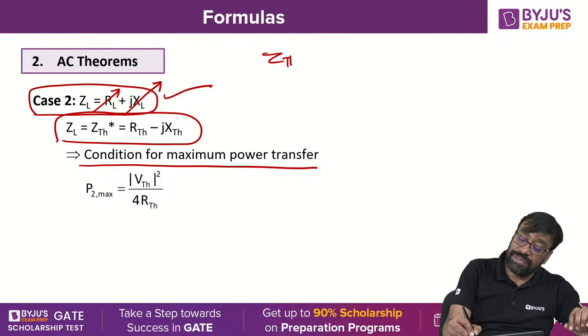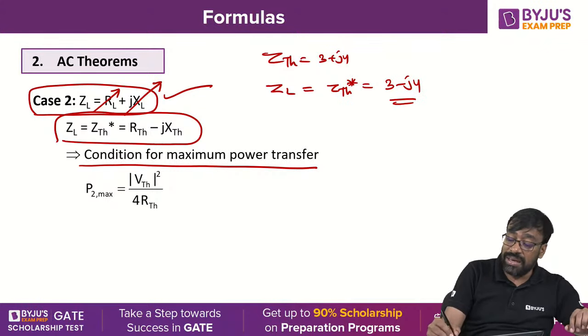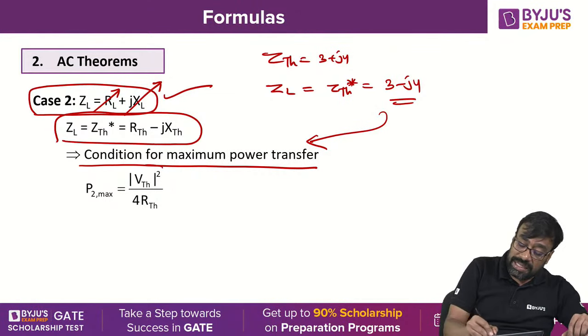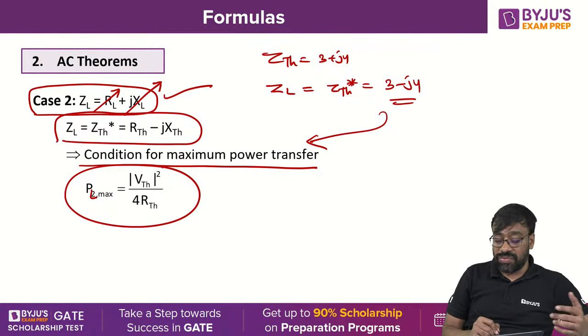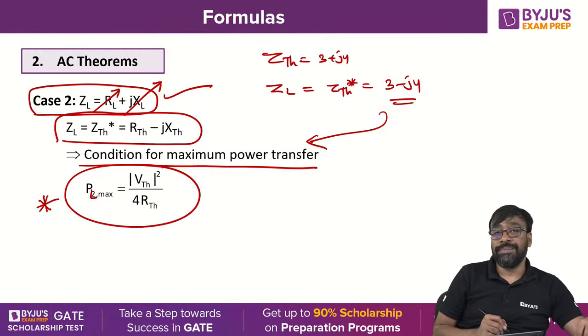For example, you have ZTH equal to 3 plus j4. When you fix the load to be ZTH conjugate, that is 3 minus j4, then the load will receive the maximum power. In such cases, the maximum power value PL max will be VTH square by 4 times RTH. This is also a very, very important formula.